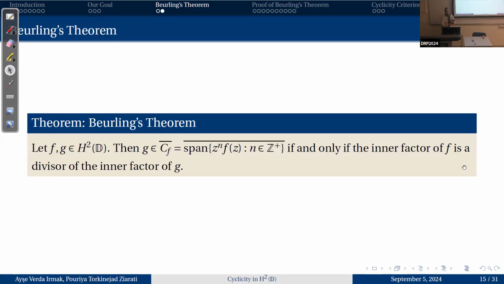theorem. The theorem states: let f, g be in H2D. Then g belongs to [f], which is the closed linear span of z^n f, if and only if the inner factor of f is a divisor of the inner factor of g. In this case, divisor means that if f0 divides g0, then the quotient is in H2D and it's inner.